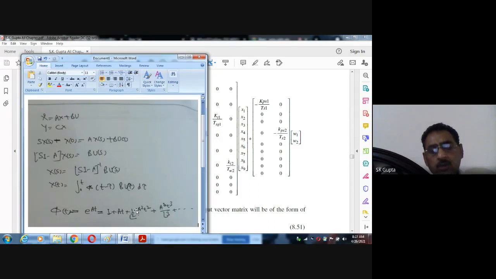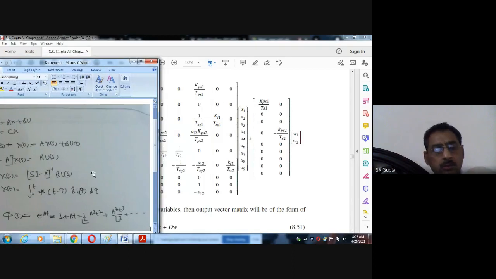Then A square, you have to make the square of the system matrix, then t square, multiply every term by t square, then divide by factorial 2. Then A cube, t cube, the cube power of the system matrix, then divide by factorial 3, and so on.